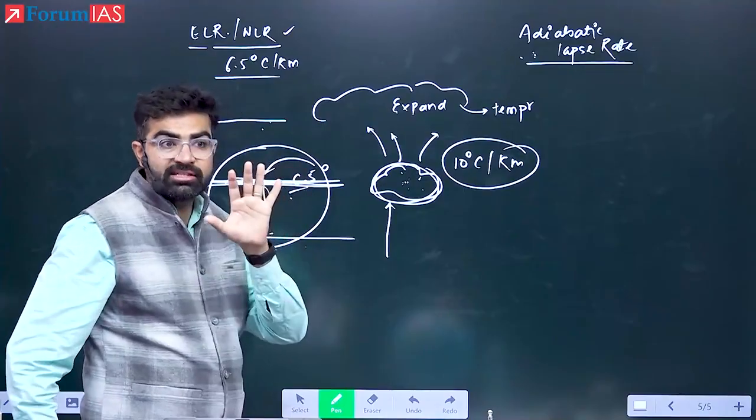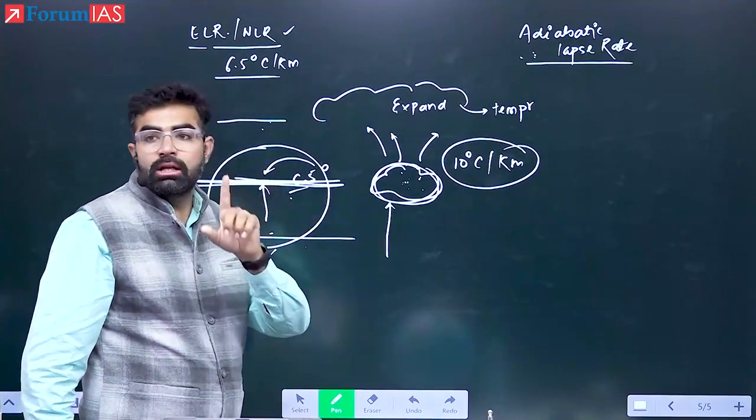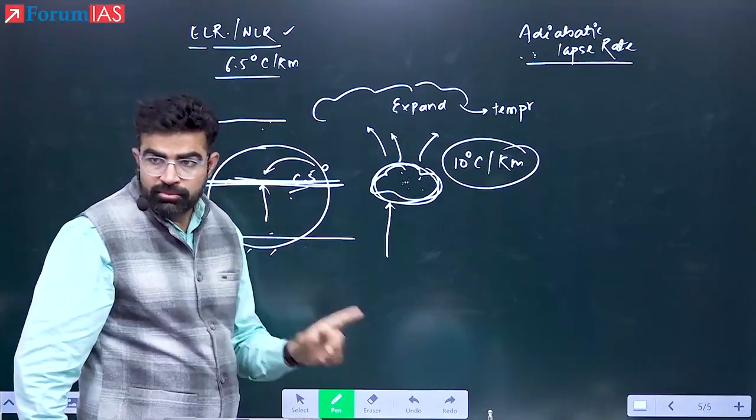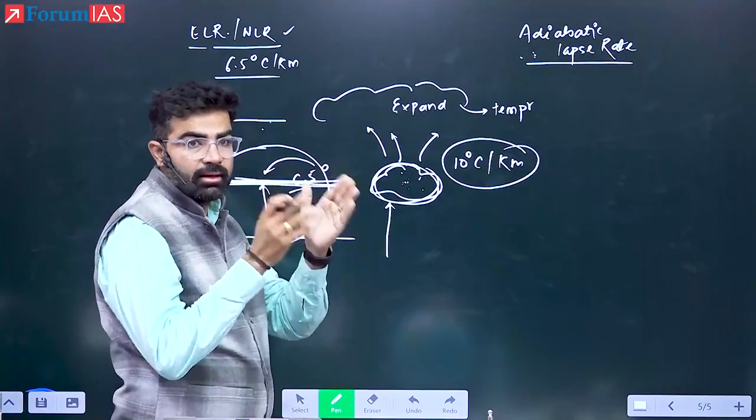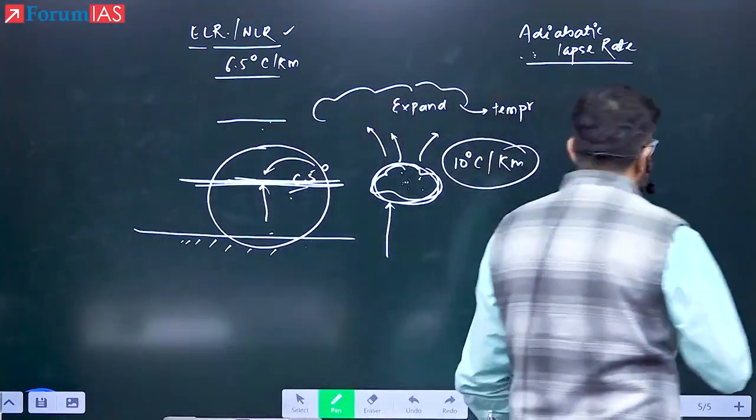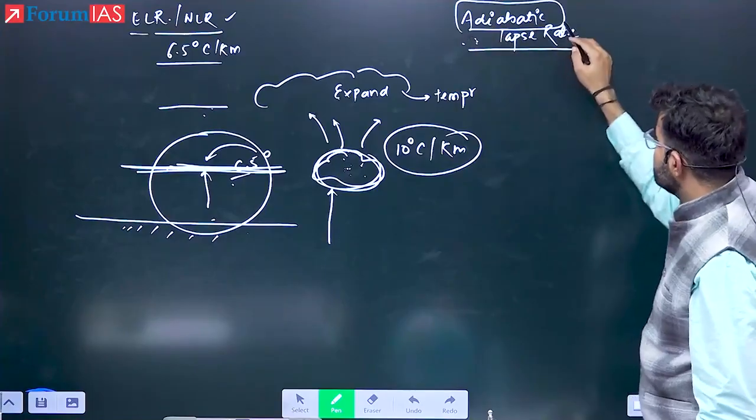It is all about static atmospheric condition. What is adiabatic lapse rate? It is all about moving air. How much is the temperature increasing or decreasing of the moving air? Now see here, please understand carefully. What does adiabatic mean? The name itself, what is the meaning?